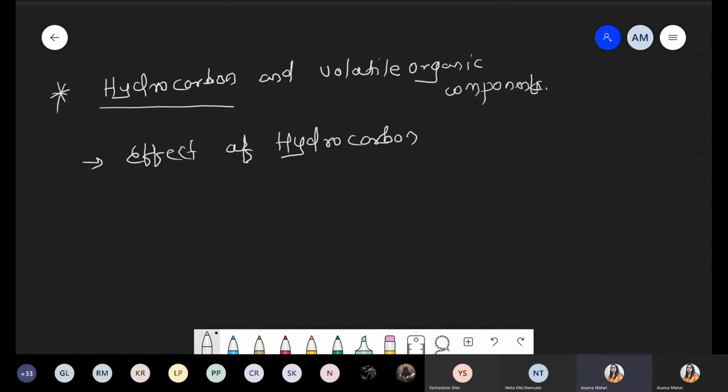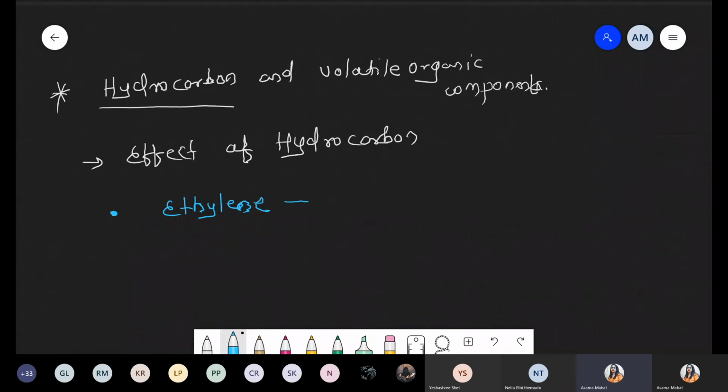What is the effect? The first effect: hydrocarbon is responsible for increasing the concentration of ethylene. And we know ethylene is a hormone responsible for flowering, and more specifically it is called the fruit ripening hormone, right? Ethylene hormone is gaseous in nature.